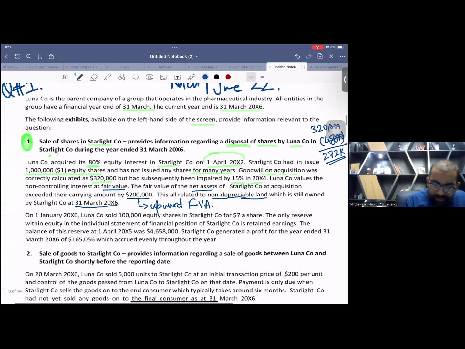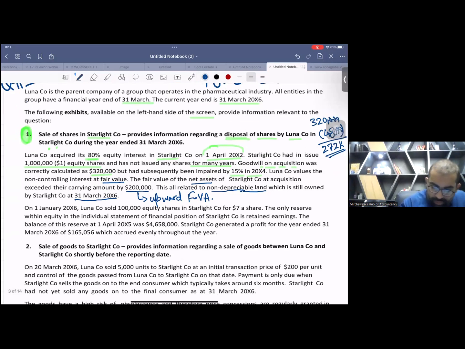Now, the remaining story. On 1st January X6, read this date. That means 9 months after the starting of our recent accounting period. I hope you remember the recent accounting period. Luna Company sold only 100,000 equity shares in Starlight Company for $7 a share.